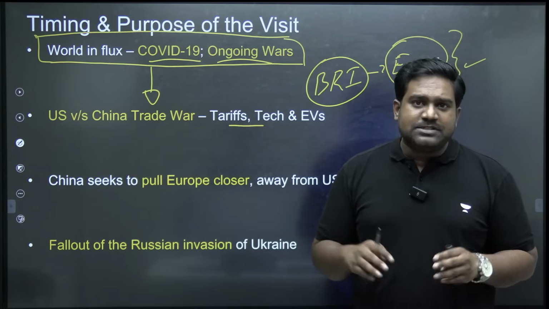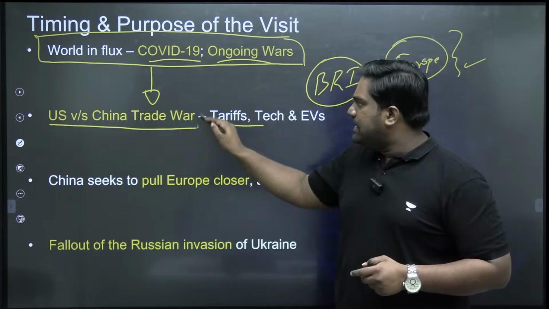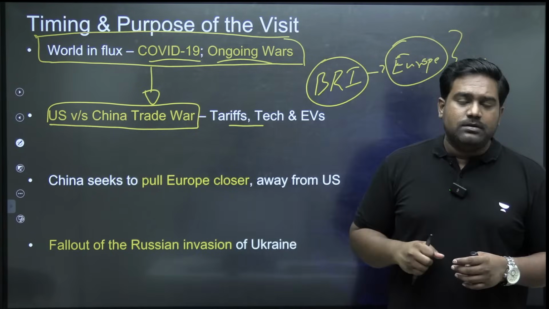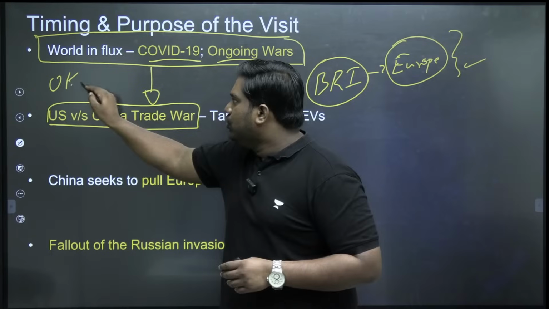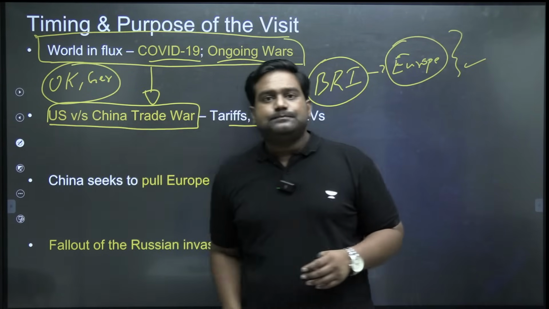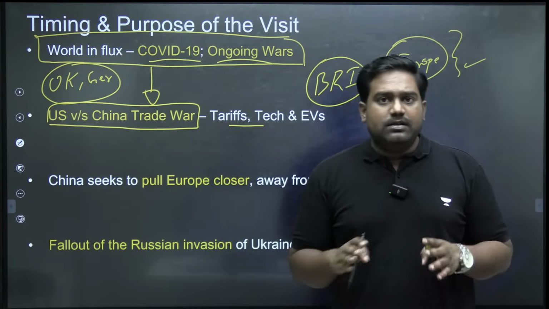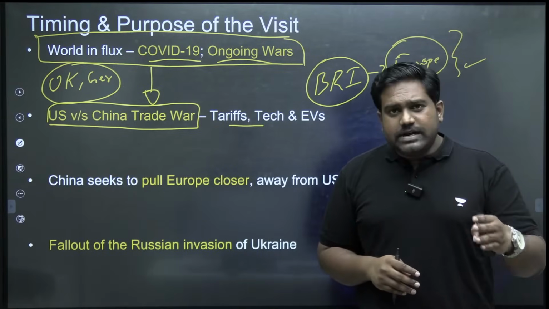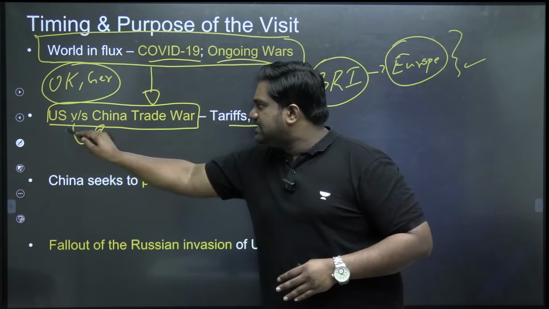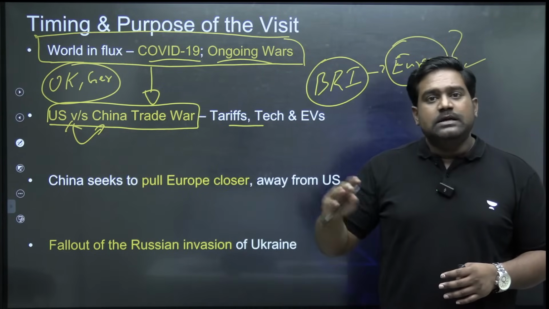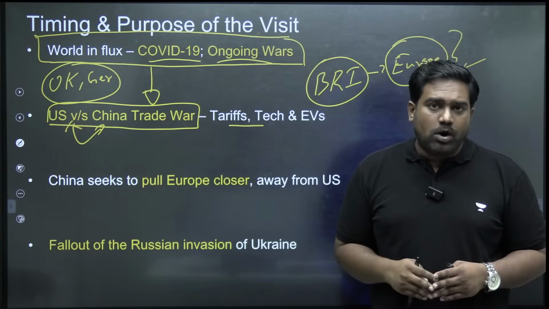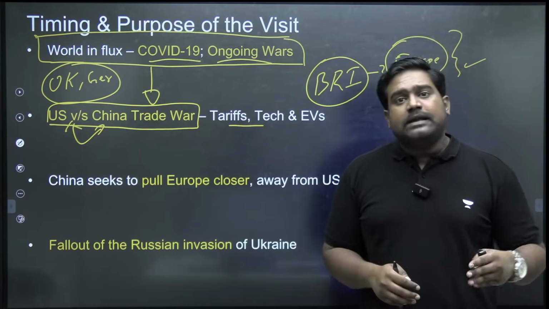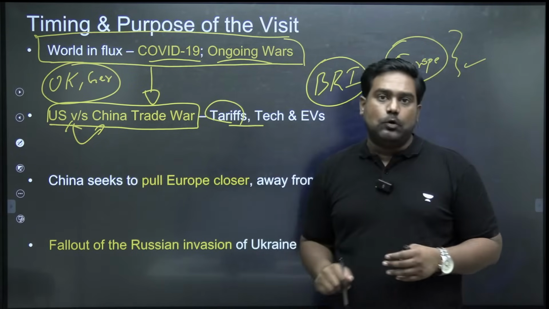But China is also facing some serious challenges led by US and other Western powers. If you look at United States and other European Western democracies, such as UK, Germany, and many others, they are clearly aligned with the United States, and they all have suspicion about Chinese interests. There is already a trade war going on between US and China. Since the days of Donald Trump, the US has waged a trade war against China. The US has tried to protect its domestic producers and markets by raising the tariffs against cheaper Chinese imports.